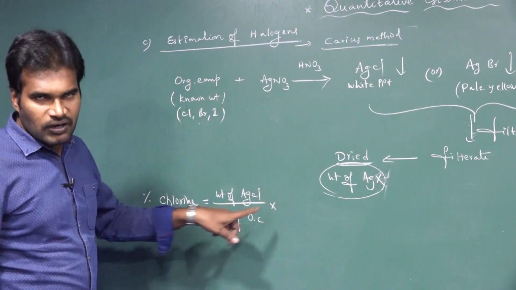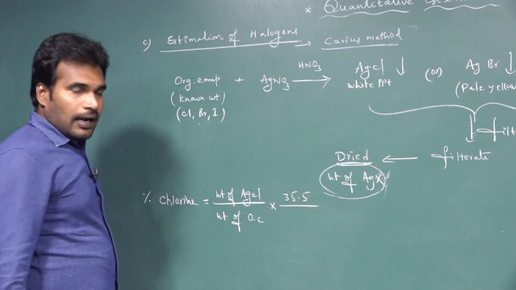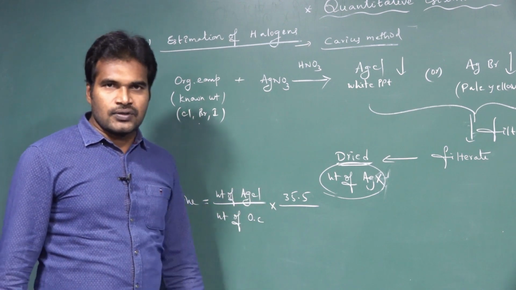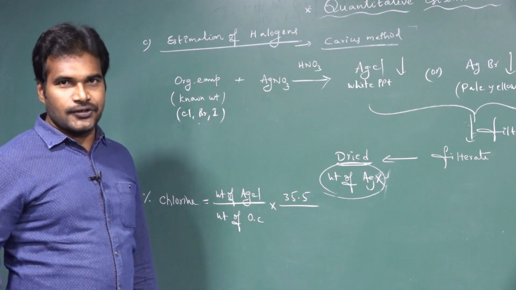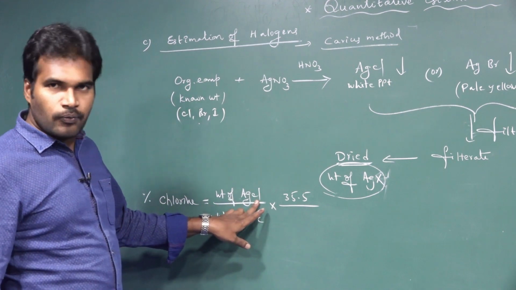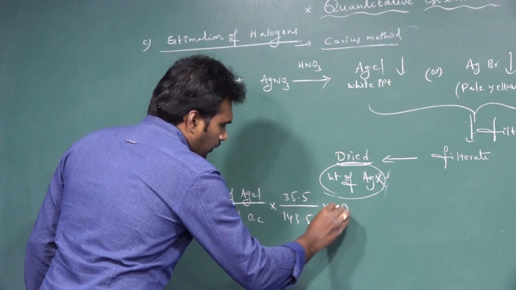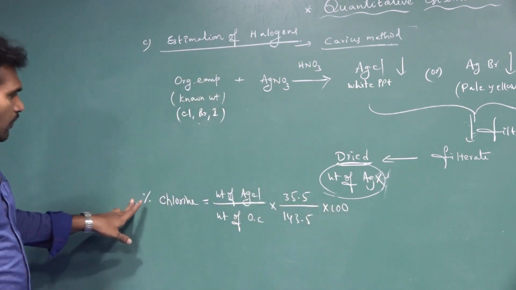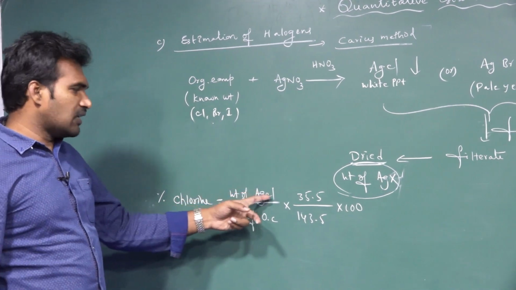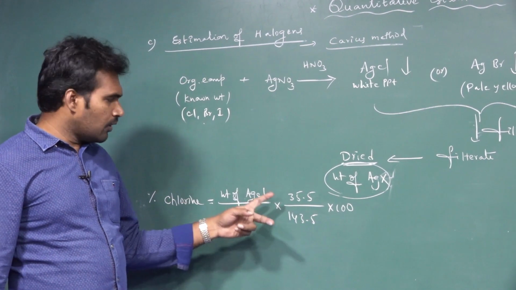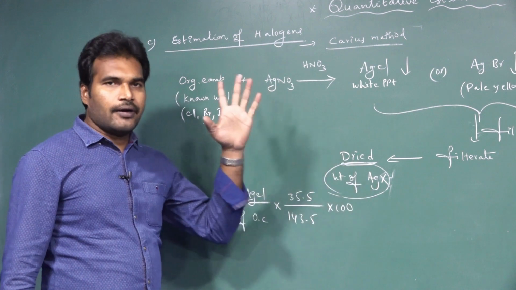Only one, and its atomic weight is 35.5. And the AgCl molecular weight: silver atomic weight, always remember, is 108. 108 plus 35.5 is 143.5, into 100. By using this formula, we can calculate the percentage of chlorine. So once again, weight of AgCl by weight of organic compound into 35.5 by 143.5 into 100.